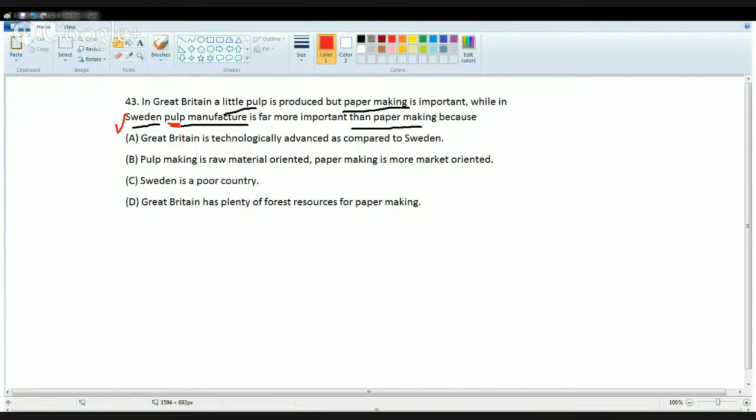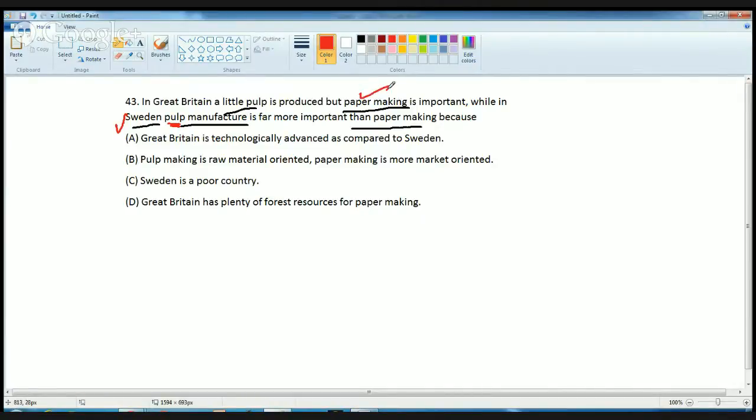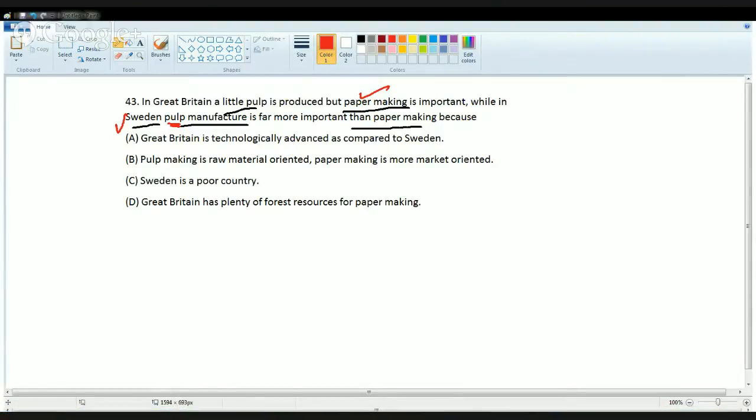And then you have paper making. So paper making is basically market oriented. If you have a good market for paper, you'll generate paper there. Otherwise, the transportation will take a lot of money. So you will try to make that near the source of market.